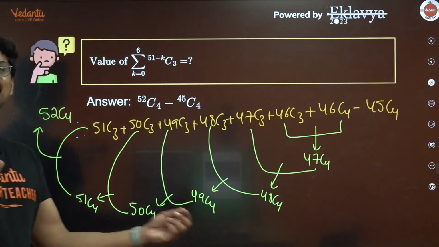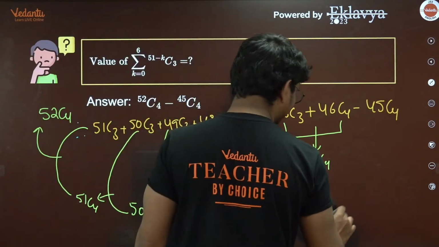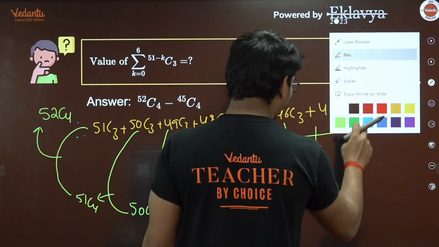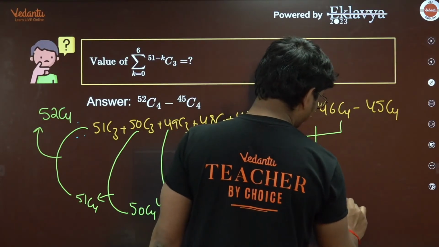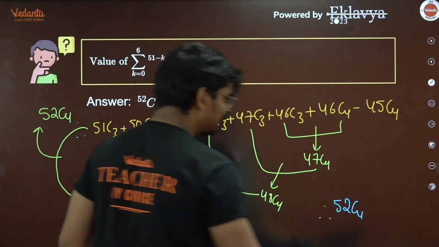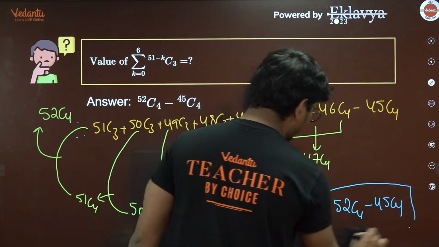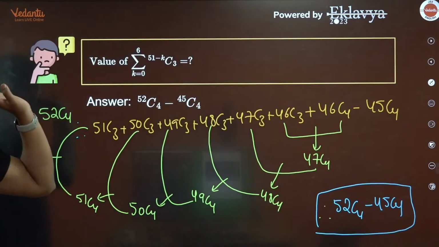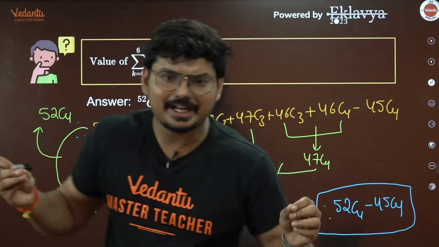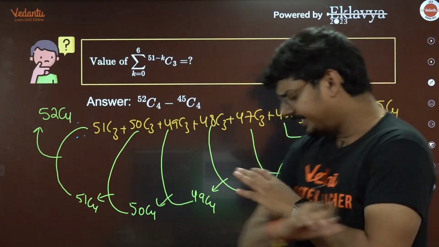Now what is the final solution, my dear kids? What is the final answer here? The final answer which you are going to get here is 52C4, which is present here, and this minus part, minus 45C4. This is going to be your answer. 52C4 minus 45C4. Any doubt in this question, guys? Is it complicated? Definitely no.